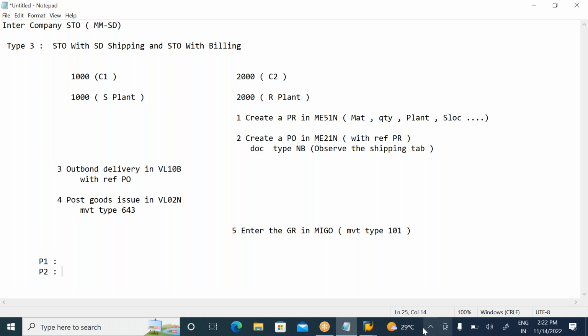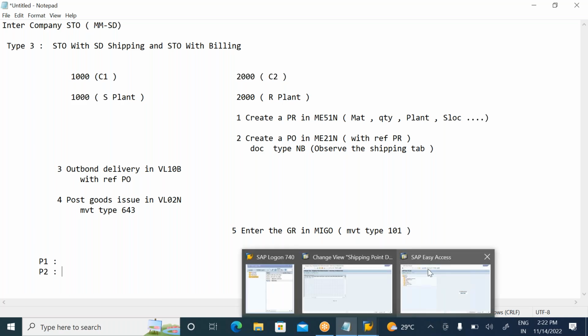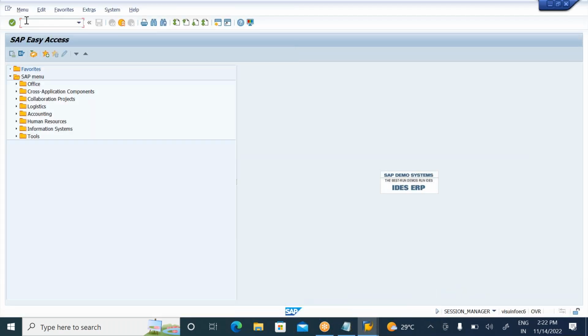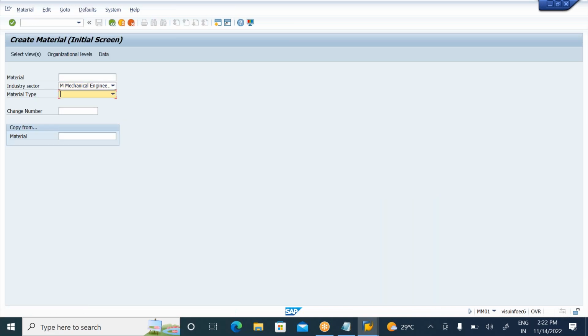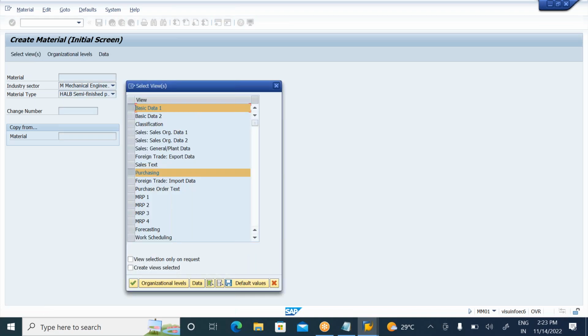Now let us run the scenario. If I want to run the scenario, what is the first step? Go to MM01, so I need to create a material. In the supplying plant, I must create it with the sales view, whether a finished product or semi-finished product. The material should have a sales view. For type 2 and type 3, the sales view is needed in the supplying plant. For the receiving plant, the sales view is not immediately required.